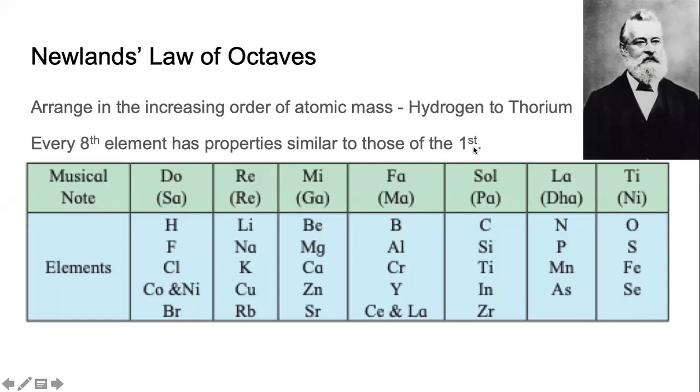Or if we remember what we have learned in geometry, conditional statements, we could have used if-then. If the elements are arranged in the increasing order of their atomic masses, then the property of the eighth element is similar to the first one. Done.